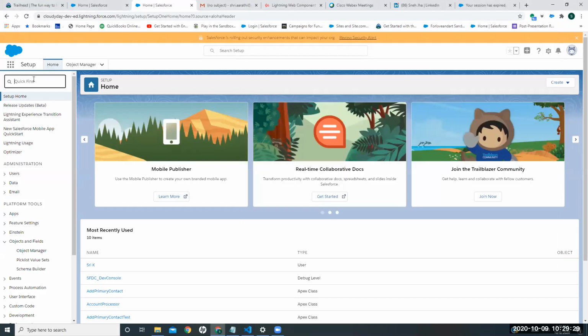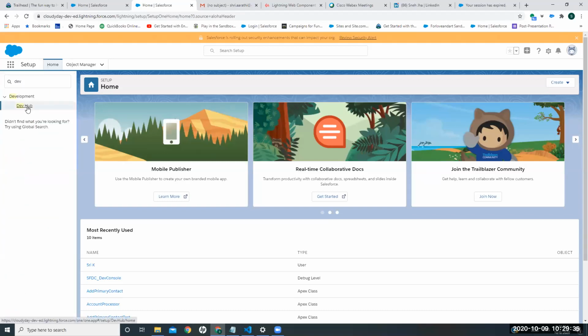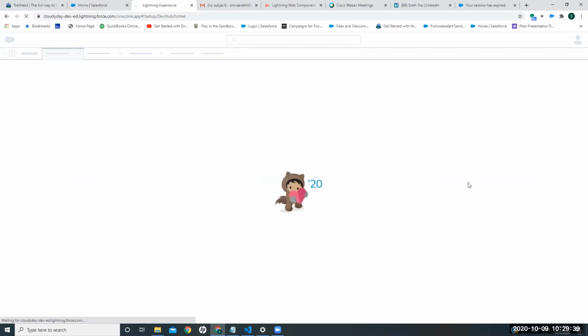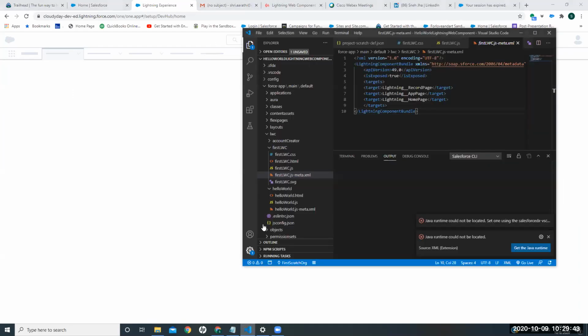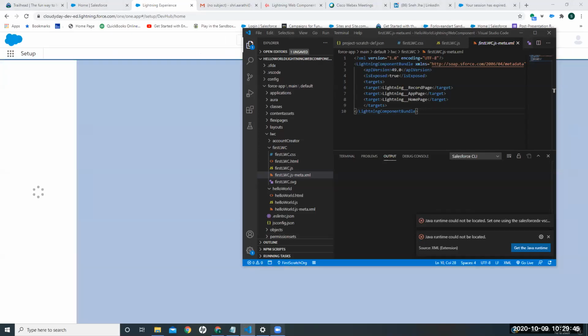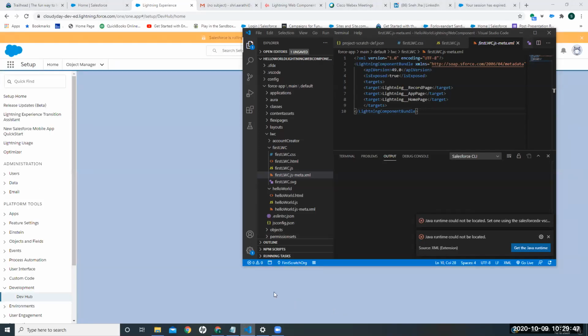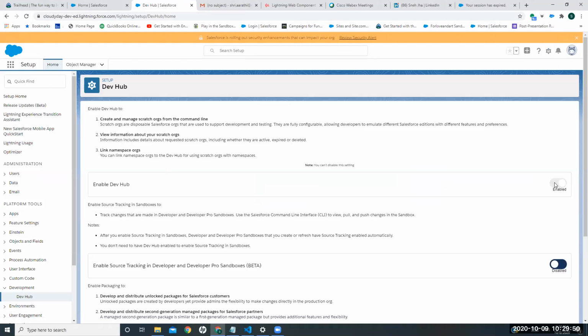Okay, first we need to go to setup in the production and click dev, go to dev hub. Before creating a scratch org, we need to do this. And then enable it. Once you enable, you cannot disable it. I've already enabled it previously, so it's already enabled.